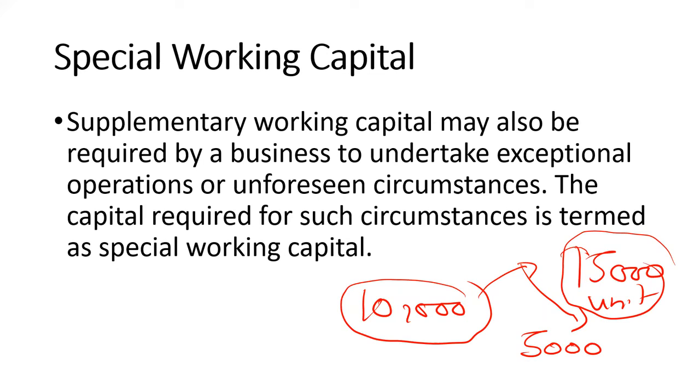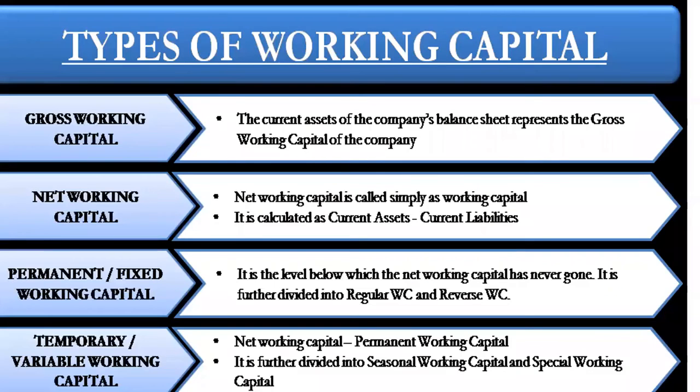Okay. Then here again the summary is given. Gross working capital, we have seen, is the summation of the current assets. Net working capital is current assets minus current liability. Permanent or fixed working capital is the level below which the working capital never goes. This point, keep in mind. It is further divided into regular and reserve, which we have discussed.